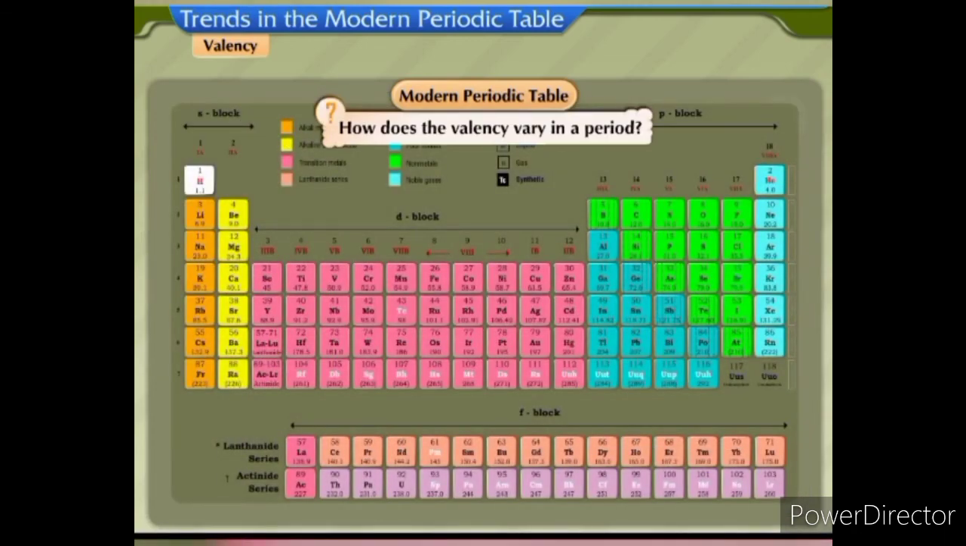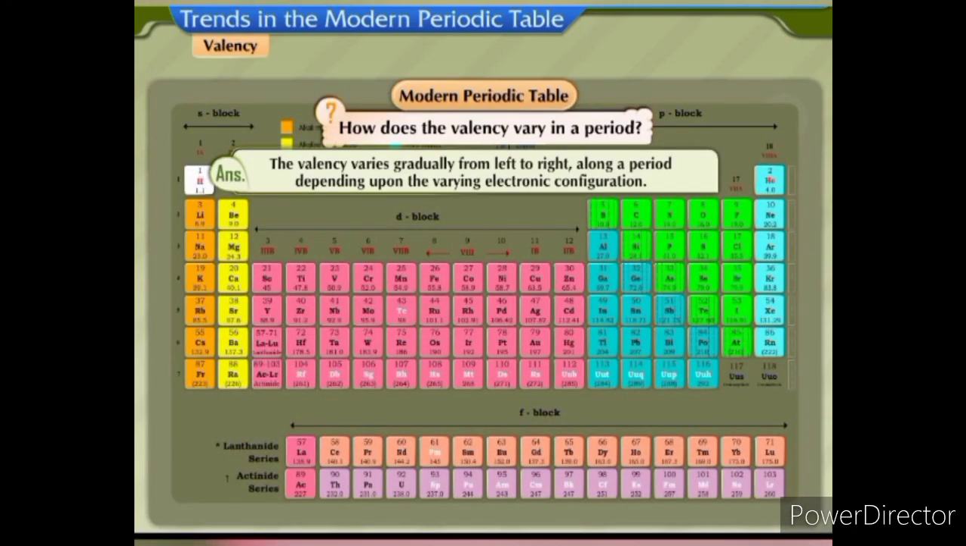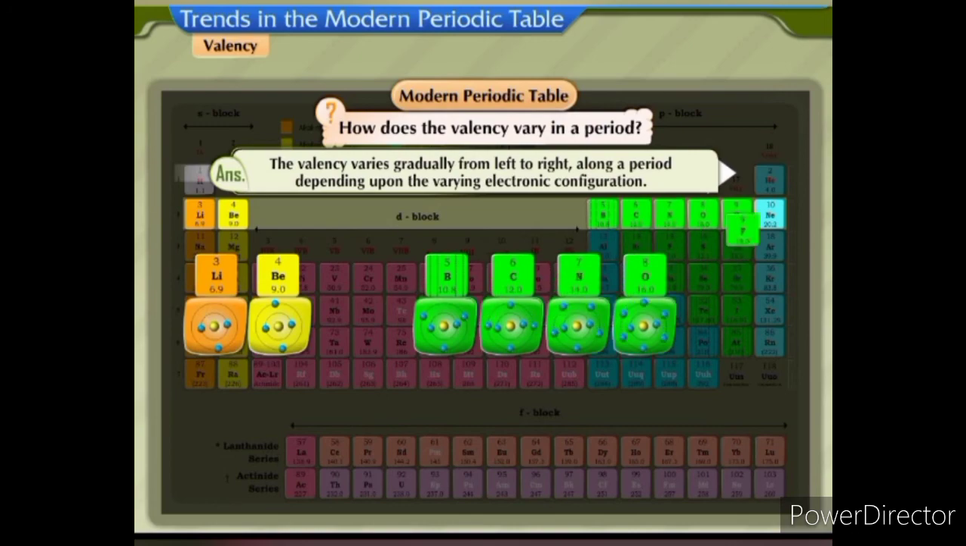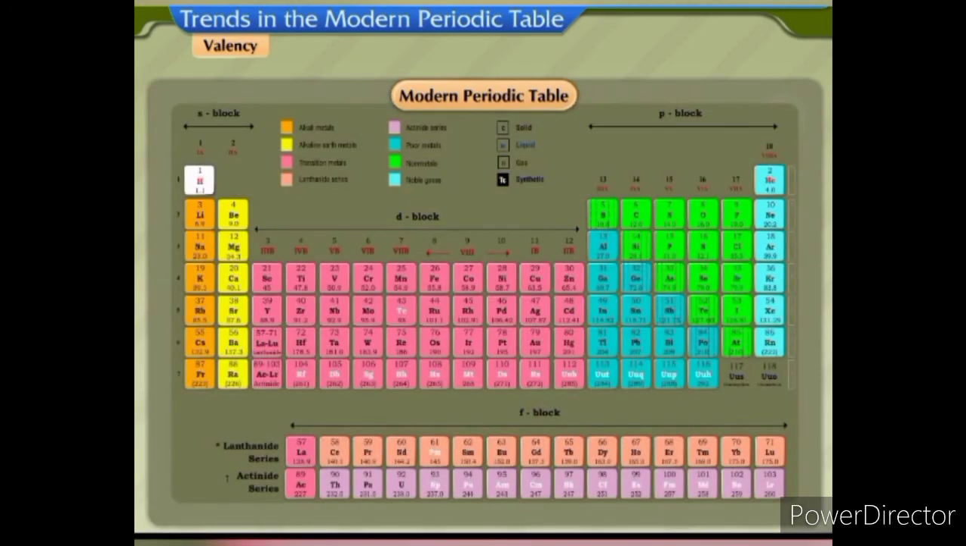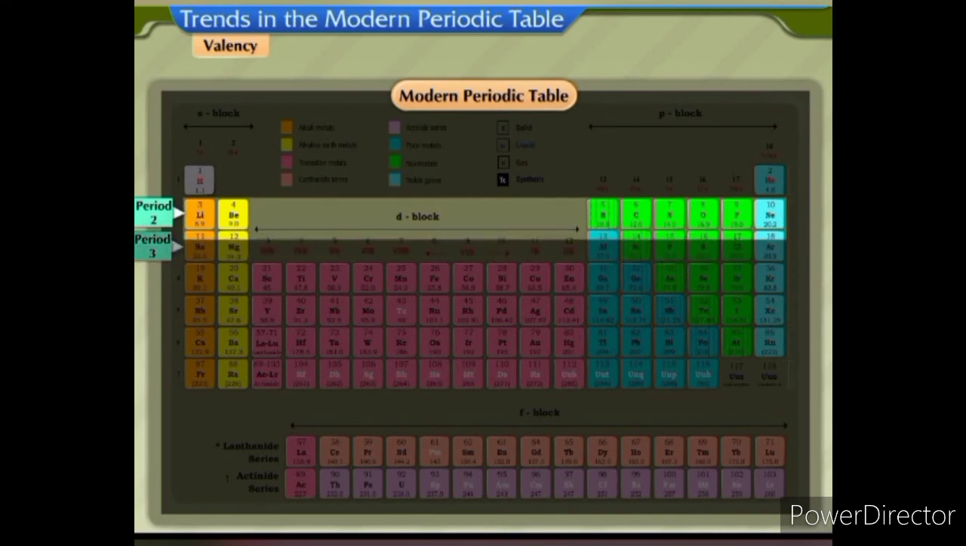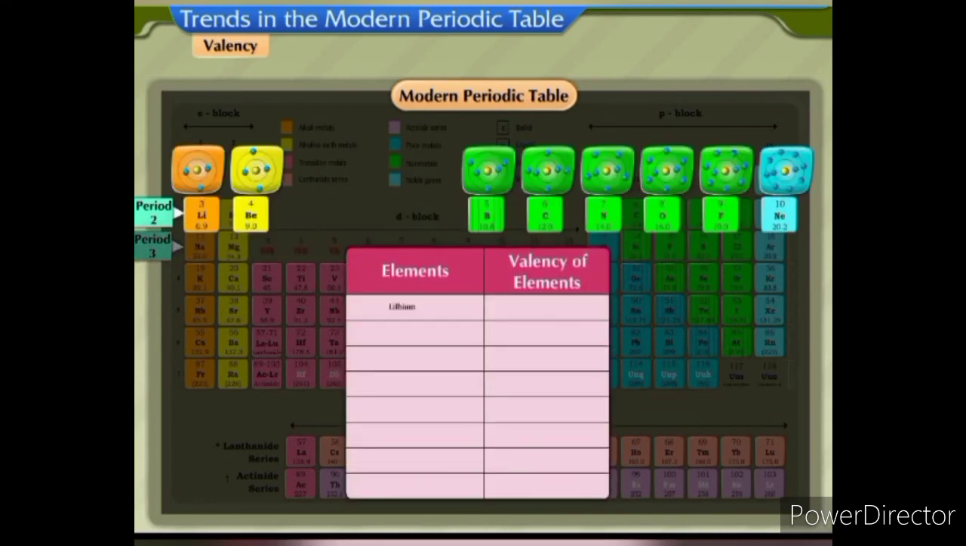How does the valency vary in a period? The valency varies gradually from left to right along a period depending upon the varying electronic configuration. We may consider some elements of the second period and third period to understand this. In the second period, the valency of lithium is 1, beryllium is 2, boron is 3, carbon is 4, nitrogen is 3, oxygen is 2, fluorine is 1, and neon is 0.